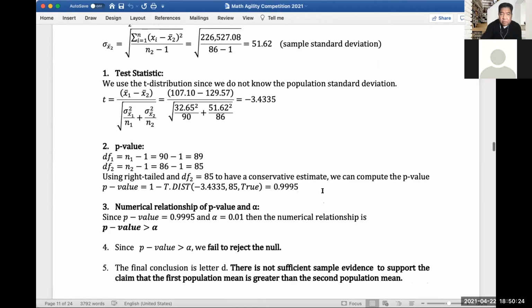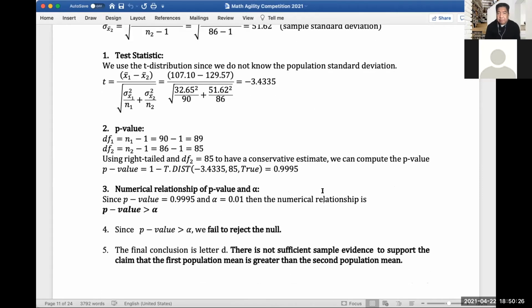So now, how to compute the p-value. If you have two samples, you first have to check the degrees of freedom. Sample 1 has 89 and the degrees of freedom of sample 2 is 85. Since we're using right-tailed and we want a conservative estimate, we should pick the smaller value of degrees of freedom. So we use 85, right?